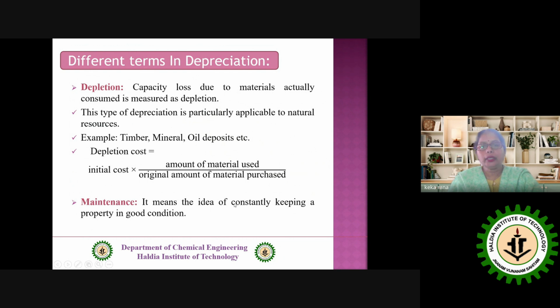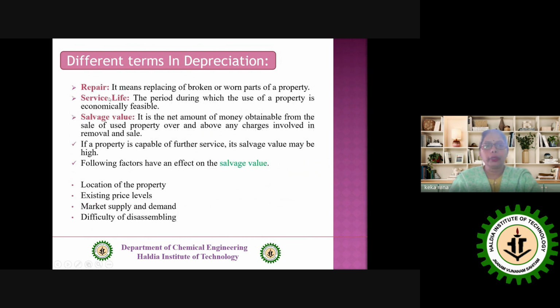It means the idea of constantly keeping a property in good condition. If we want to maintain a property in good condition, we should invest some money for that. That is known as maintenance cost. Then go for repair. It means replacing broken or worn parts of a property. If some broken parts are there and some repairing is required, the money we require for that is known as repairing cost. Then we go for service life.